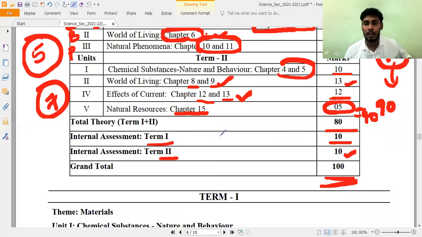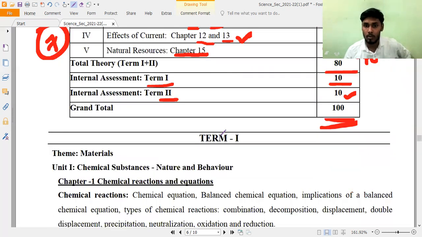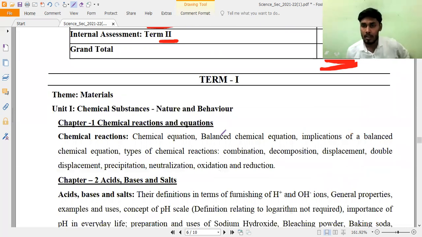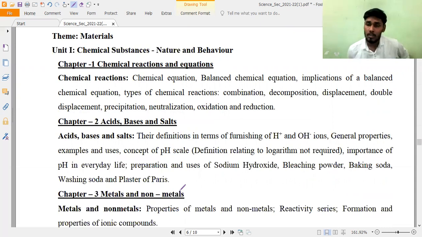Now let us discuss the syllabus of term 1 and term 2 in detail. Under chemistry, the first 3 chapters: chapter 1, chemical reactions and equations, chapter 2, acids, bases and salts, and chapter 3, metals and non-metals. Here, there is no deletion in these chapters. Whatever is included in our NCERT textbooks, we have to follow for chapter 1, chapter 2 and chapter 3 for term 1.